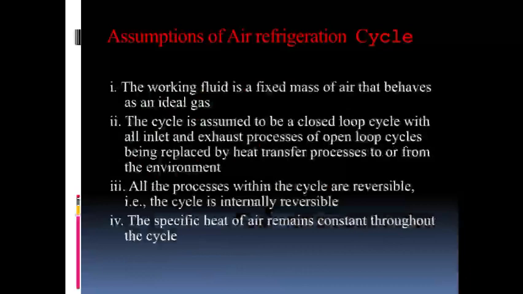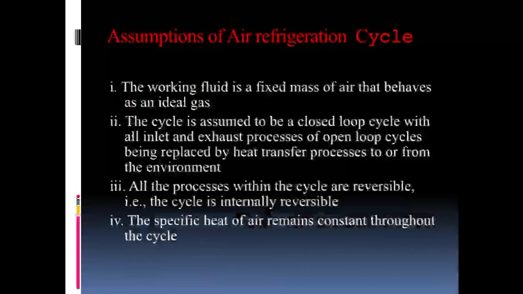Second, the cycle is assumed to be a closed loop cycle. There are two types of air refrigeration cycle: one is the open loop system and the other is the closed loop. So, this is the closed cycle, where the inlet and exhaust processes of the open loop cycle are replaced by heat transfer processes to and from the environment.